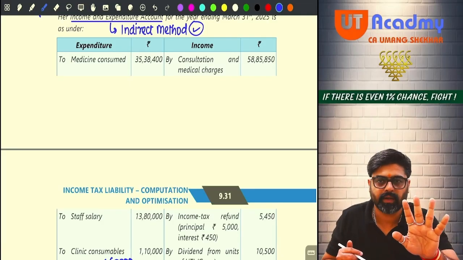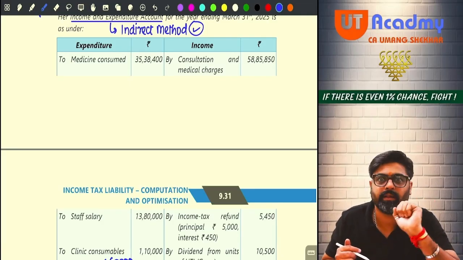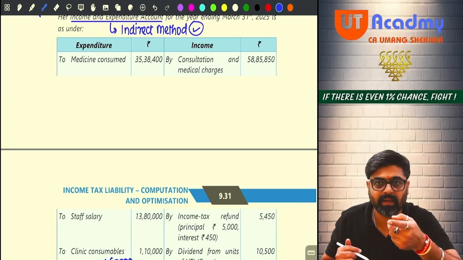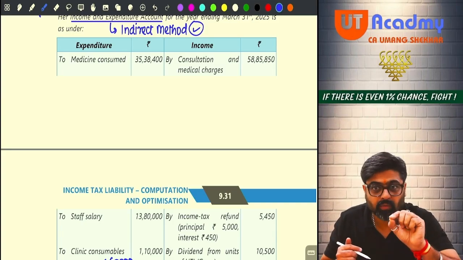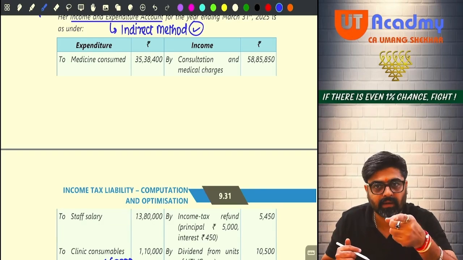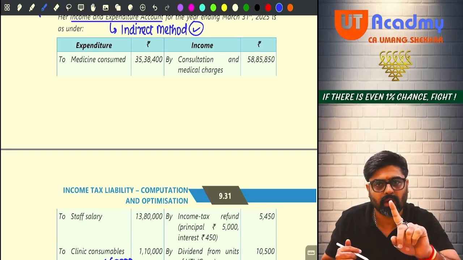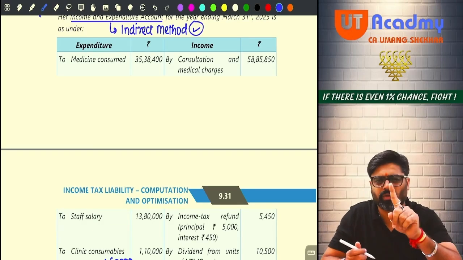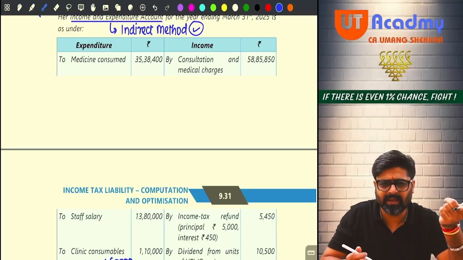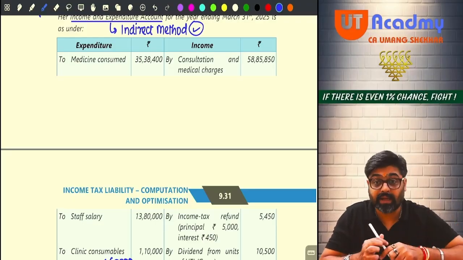You are very fortunate that this type of information is not given in this question. If it had been given, the effect would have been as I have discussed now. Okay. So now tell me, do you have any addition in the block? Yes, only one addition. And any deletion in the block? No deletion.